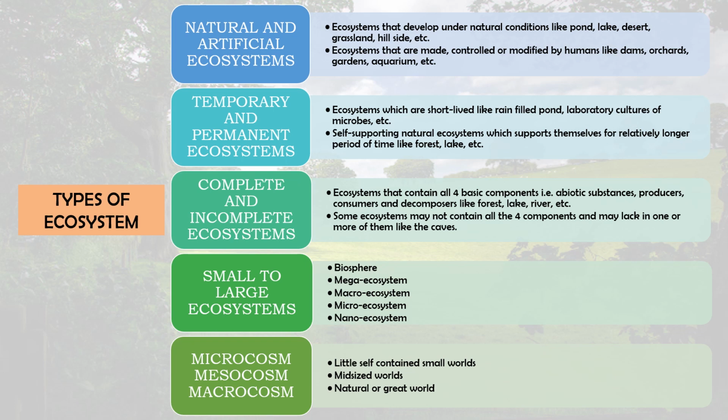Next one is the micro ecosystem. It is a small specific part of a large ecosystem, part of a macro ecosystem with its own specialization, like a subalpine ecosystem or valley ecosystem. They are found inside the forest, but they have their own speciality, so they are distinguished as micro ecosystems.